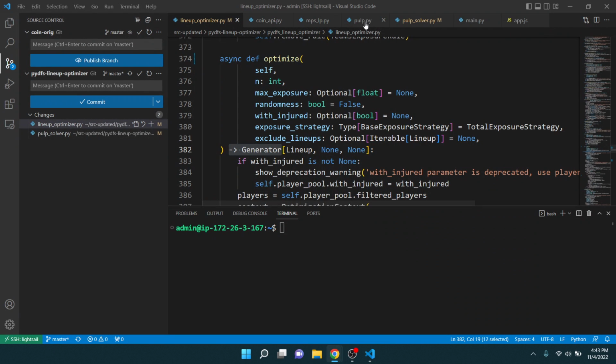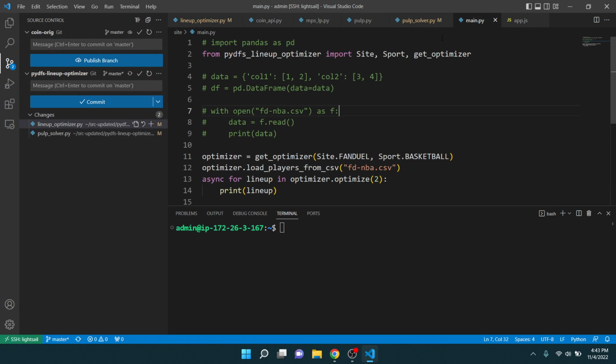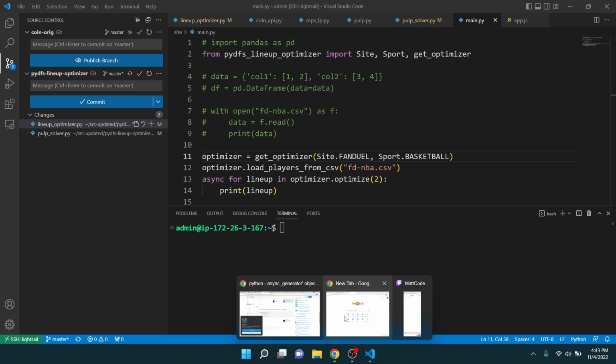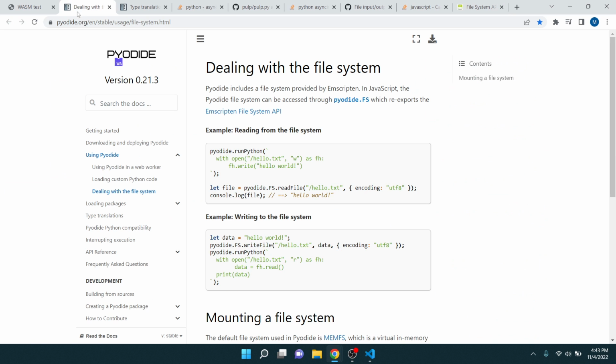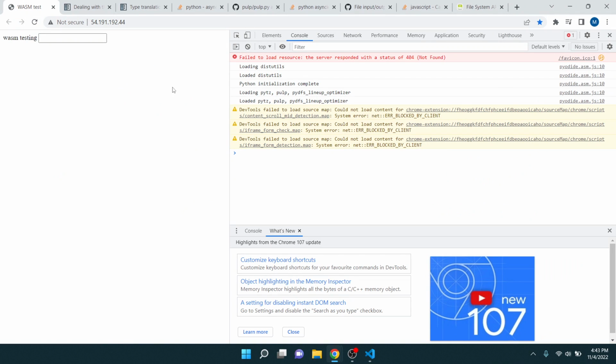And that's actually being used in my main.py. I'm using optimize, so that's the function right there. That's returning the generator, and that's being used in this for loop. So that's where I needed async for. So that fixed that issue. I'm running into another issue. Let me just run it really quick. I forgot where we left off.